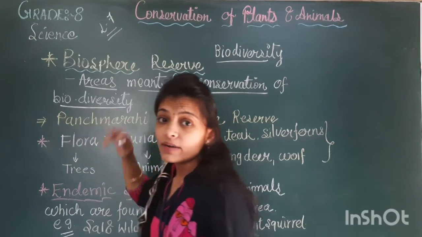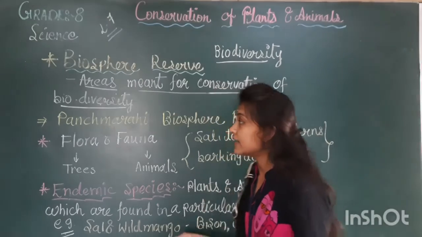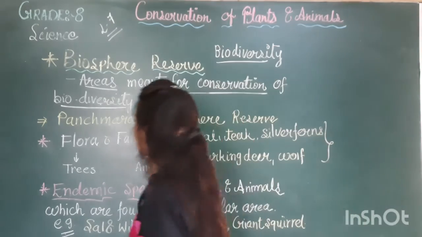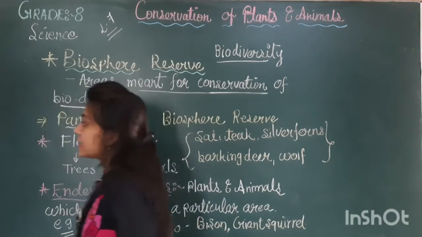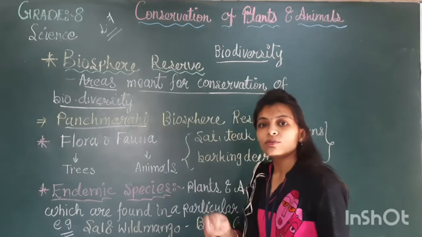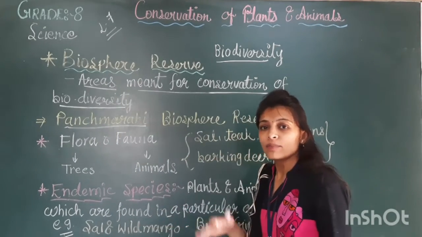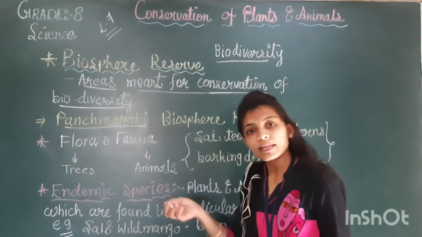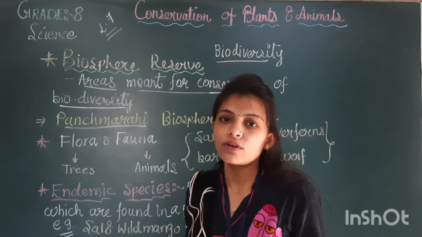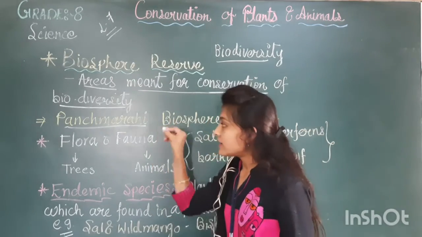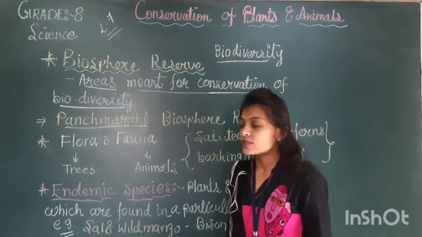In our lesson, in biosphere reserves, we are going to study the Panchmarhi Biosphere Reserve. I had told you to note down the names of wildlife sanctuaries, biosphere reserves and national parks, which you have done already. That is good. Now we will discuss the Panchmarhi Biosphere Reserve.